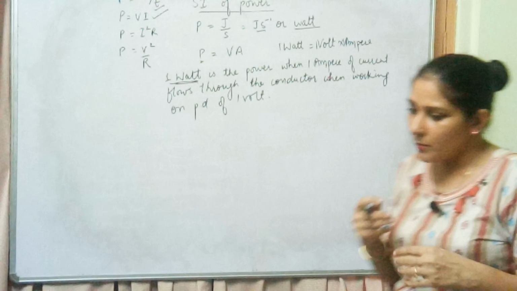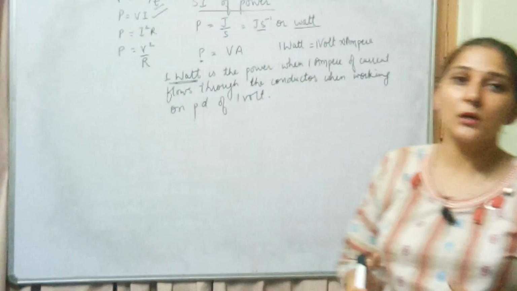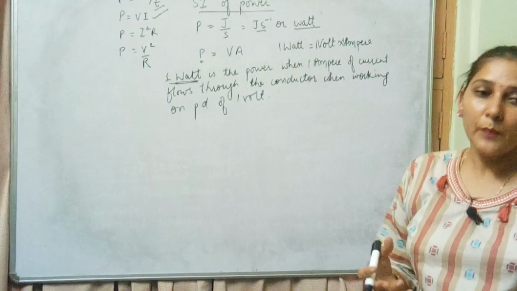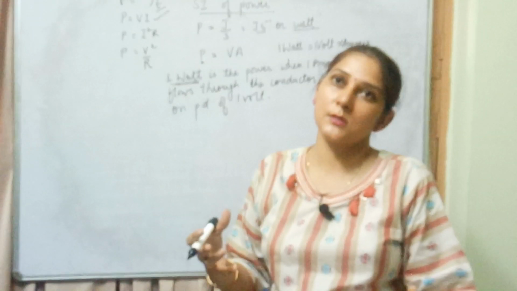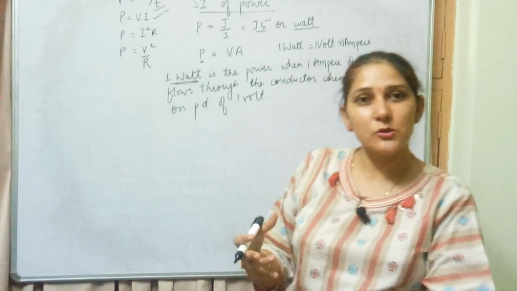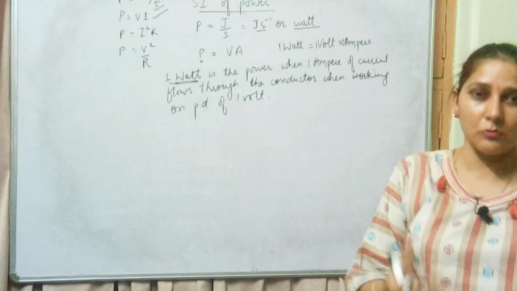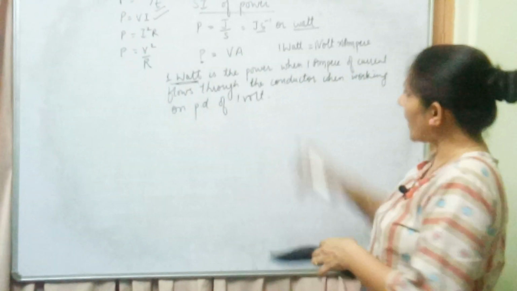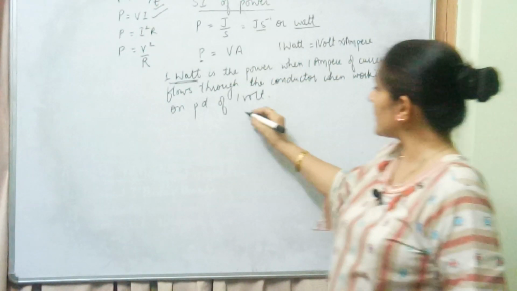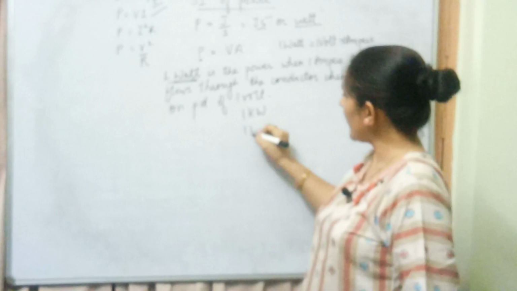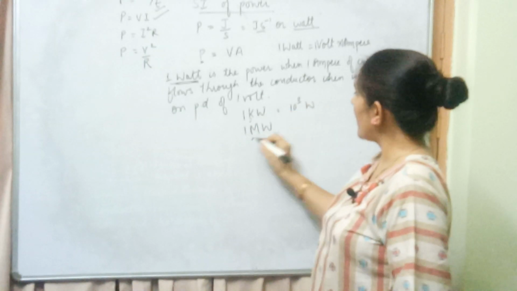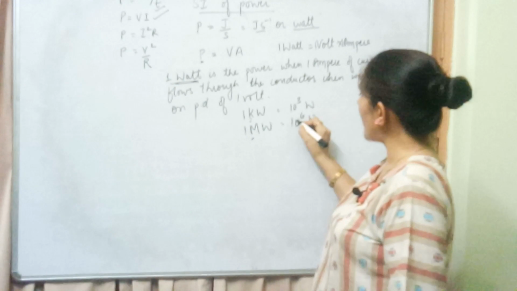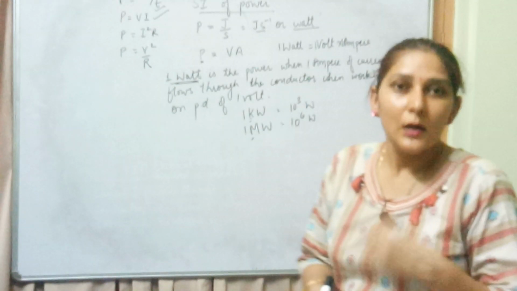Okay, now moving further, we are going to study about the commercial units of power. Means how we can measure electrical energy consumed in our houses. मतलब कितना energy हमने घर में consume किया है, उसको हम commercially कौन से units में measure करते हैं. We are going to study about that. Some other, higher units are also discussed in your book, right? Kilowatt, like 1 megawatt. So you people are aware कि kilowatt is 10 raised to the power 3 watt, megawatt that is 10 raised to the power 6 watt. So I believe easily you people are able to learn it from there.